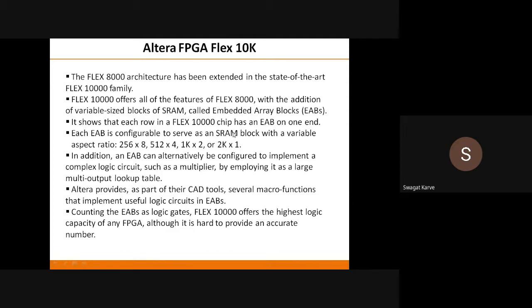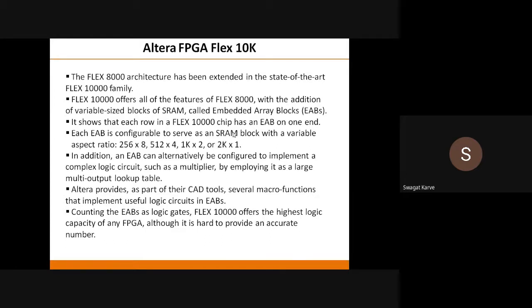Then this Flex 8000 architecture has been extended in a state of the art Flex 10,000 family. That means, as I told you, the basic is 8K, and now with some advancement, an addition of more number of gates, that is the Altera Flex 10K series.